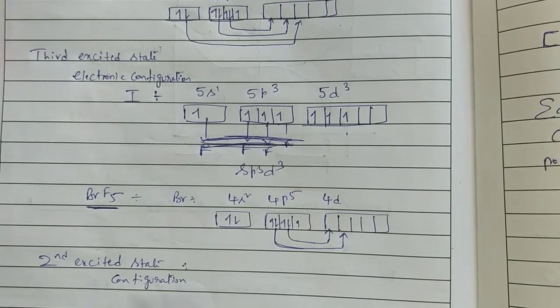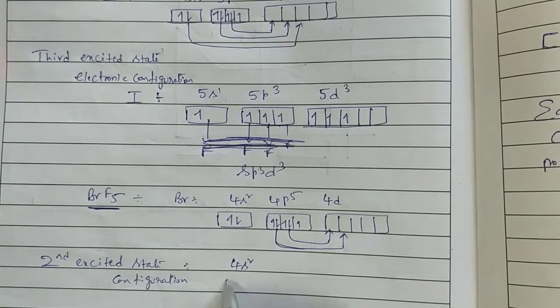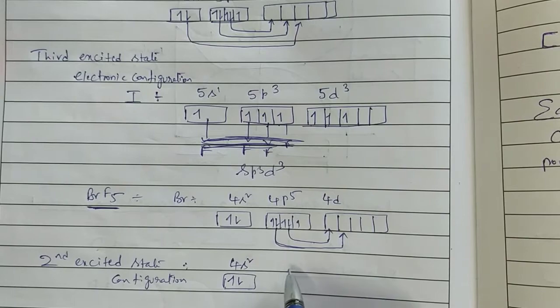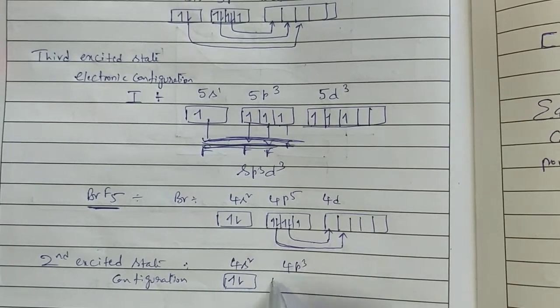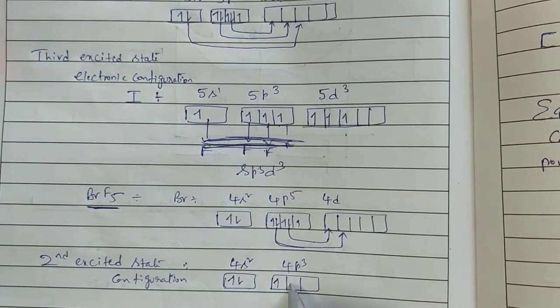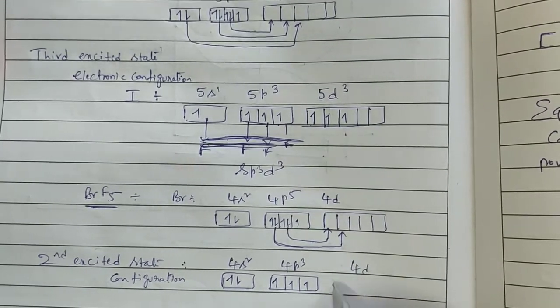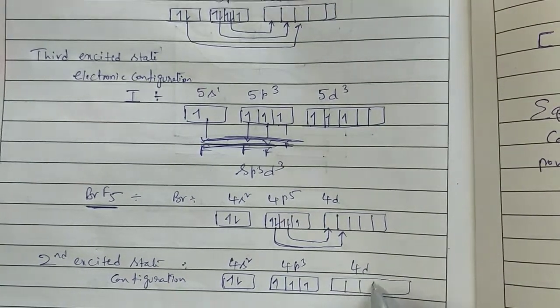In the second excited state configuration, 4s2 remains like that only, 4p3, 4d2.